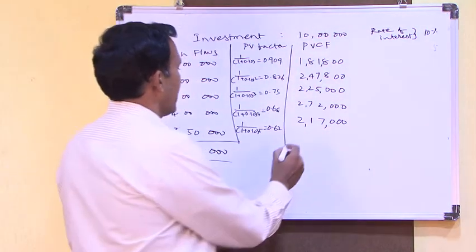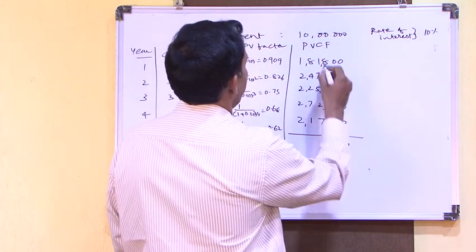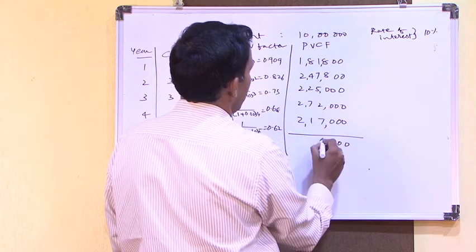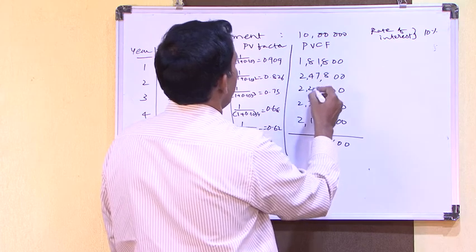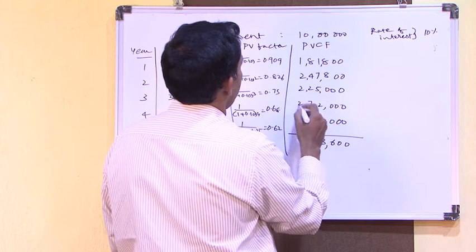So these are the expected cash flows. Then add these up.